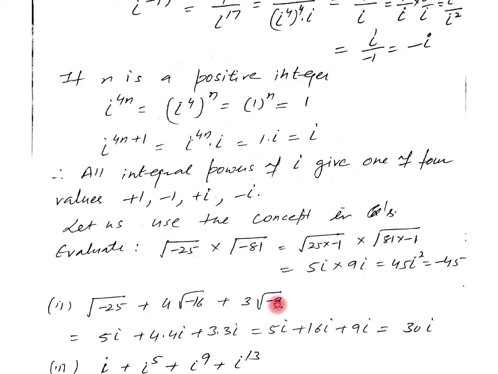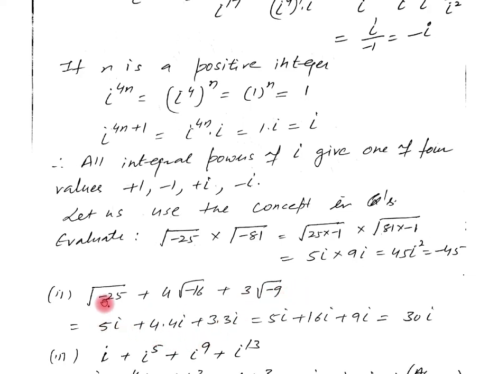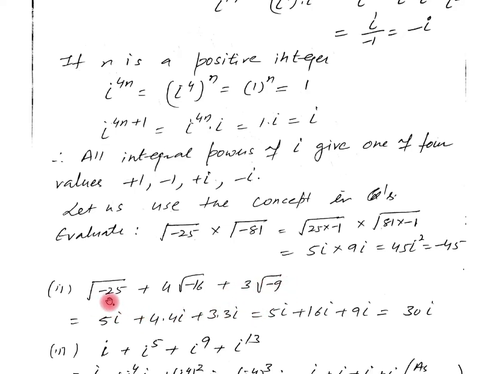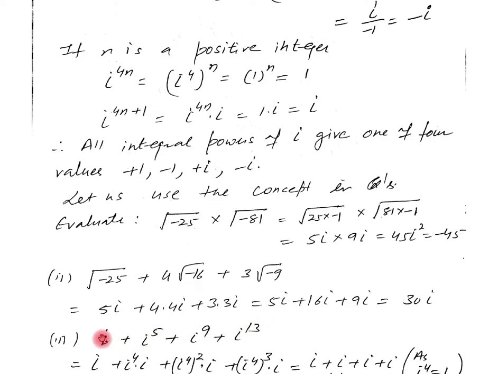Now, let us see the next question. Again, we have to evaluate the value of under root minus 25 plus 4 into under root minus 16 plus 3 into under root minus 9. Under root minus 25 can be written as 5 iota, plus 4 as it is. Under root minus 16 can be written as 4 iota, plus 3 as it is. Under root minus 9 can be written as 3 iota. Simplifying, we get 5 iota plus 16 iota plus 9 iota, which is equal to 30 iota. So this is how to simplify in this question.